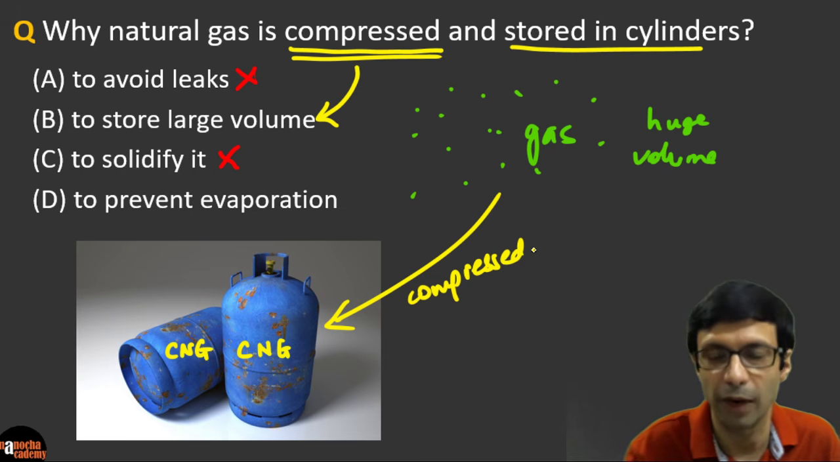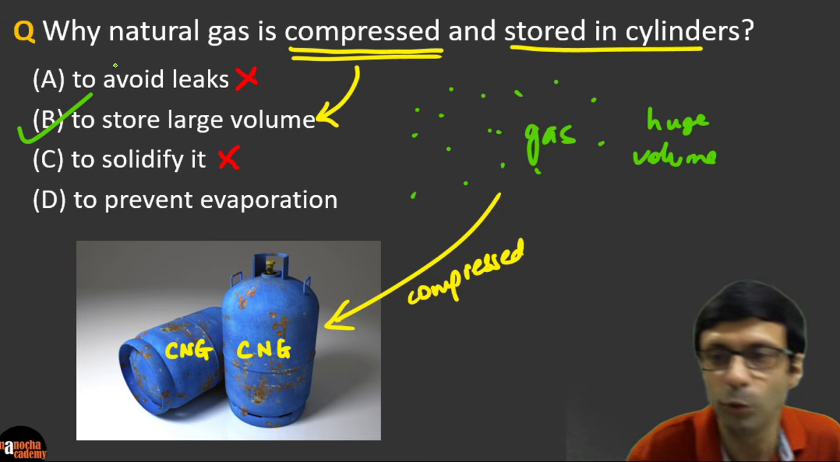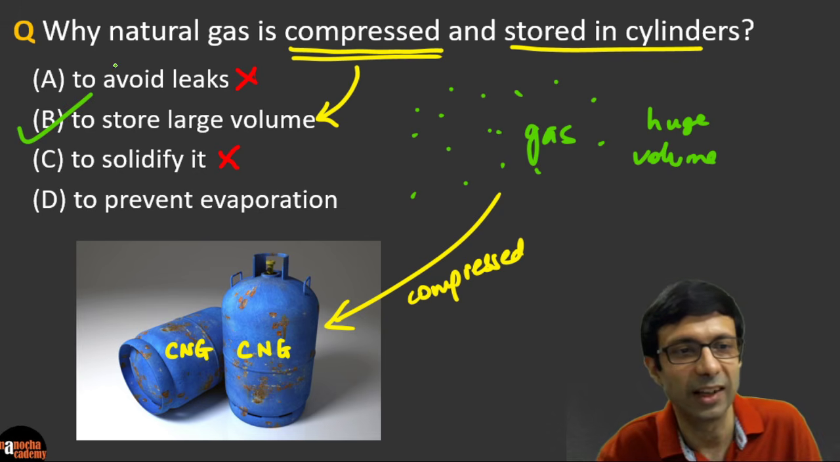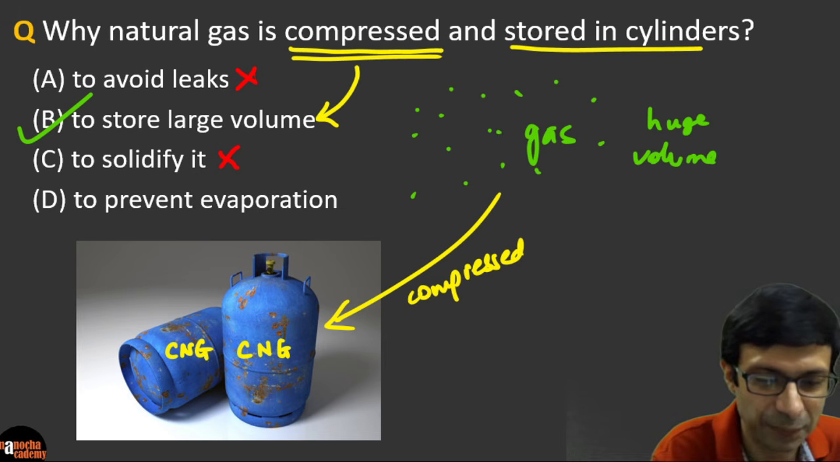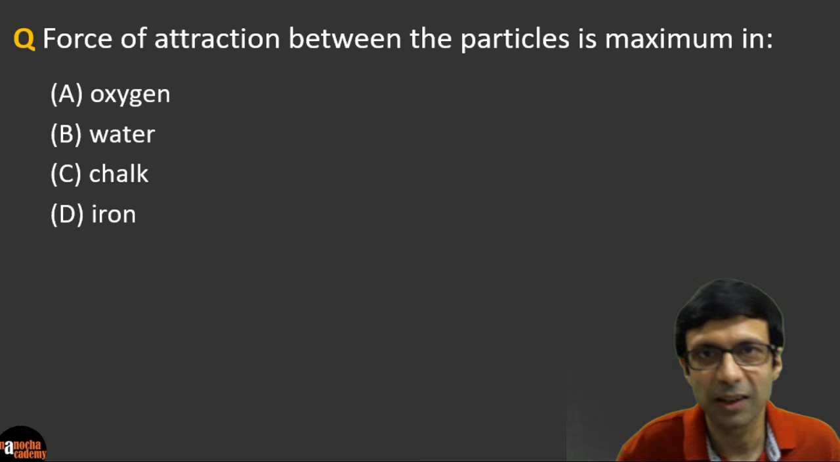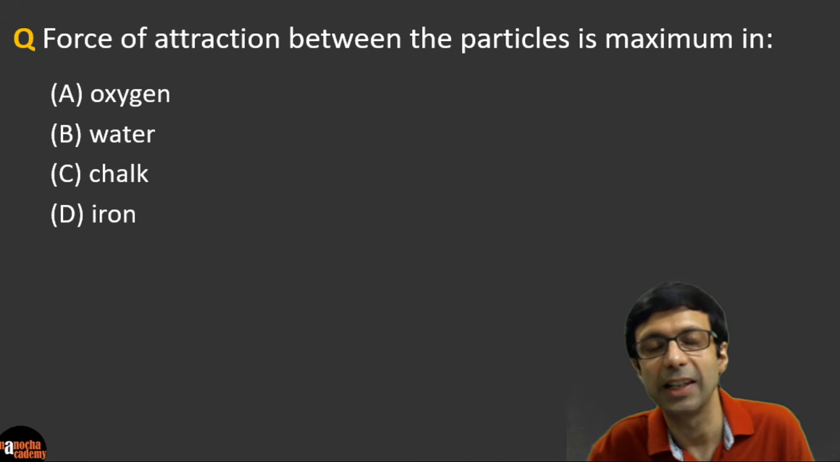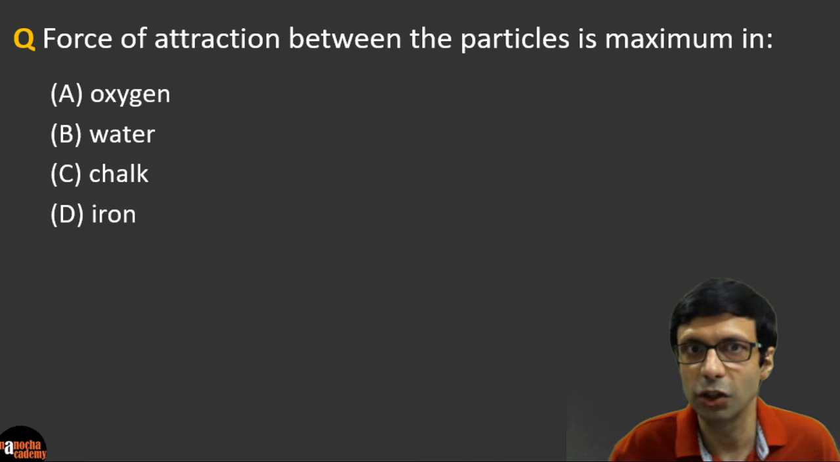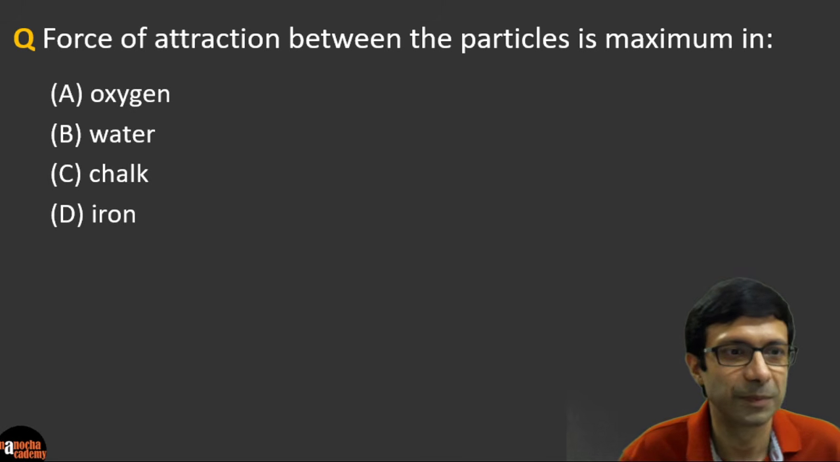And it's also liquefied, like LPG is liquefied petroleum gas. So compressing it allows you to store a larger volume so that you can have more of the gas in the cylinders. So very good. The correct answer here, the practical answer, is B, to store large volume. Excellent, guys. Now let's take a look at this question. Force of attraction between the particles is maximum in A, oxygen, B, water, C, chalk, or D, iron? So guys, what do you think is the answer here?